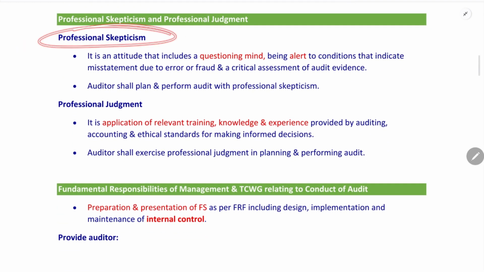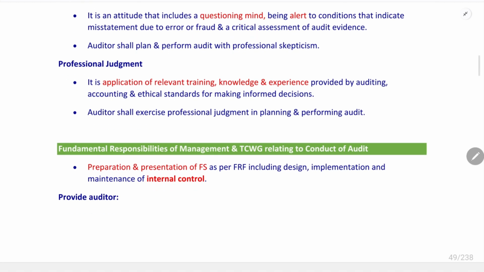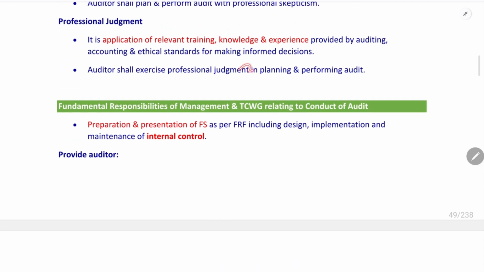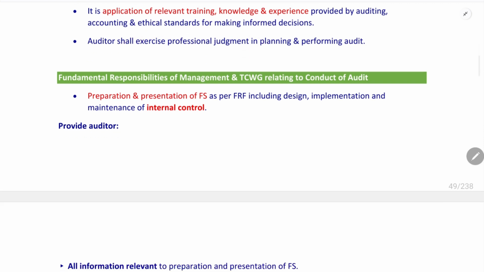What do you mean by professional skepticism? It is an attitude that includes a questioning mind, being alert to conditions that indicate misstatement due to fraud or error. Also, the auditor has to maintain professional skepticism during planning and performing the audit. What do you mean by professional judgment? It is an informed decision taken by the auditor by applying relevant training, knowledge and experience, by using standards on auditing, accounting standards and ethical standards. The auditor has to exercise professional judgment in planning and performing the audit.